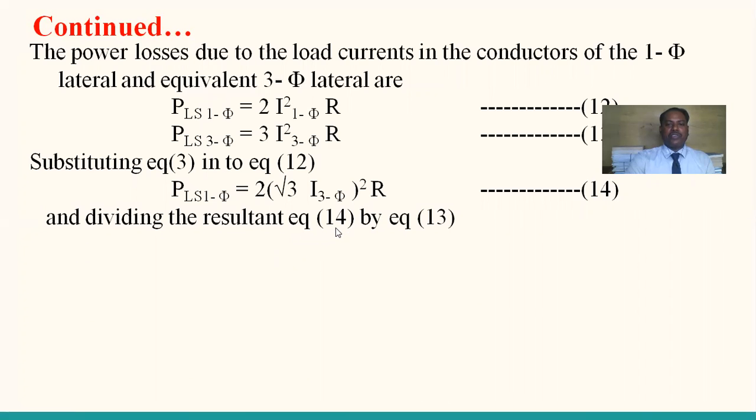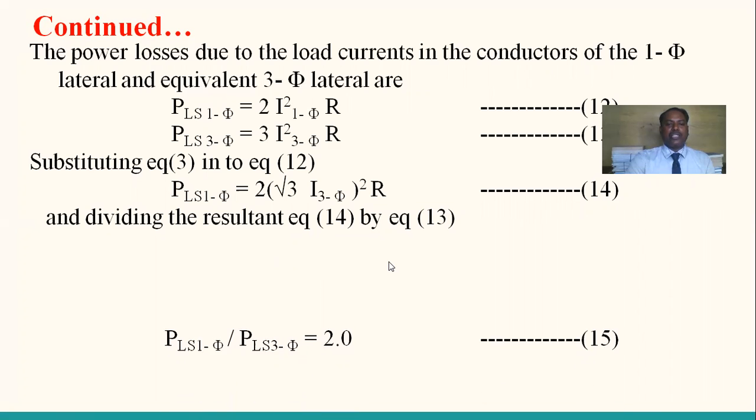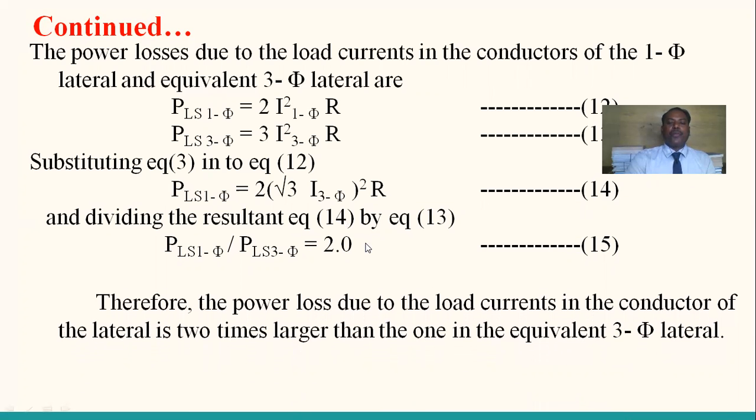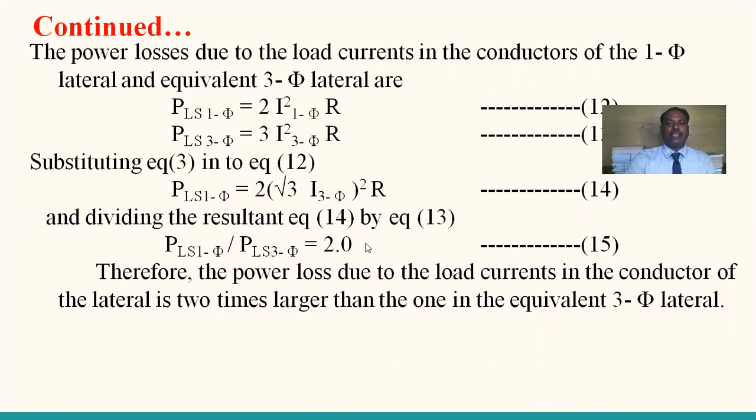Dividing the resultant equation 14 by equation 13, PLS single-phase by PLS three-phase is equal to 2. Therefore, the power loss due to load currents in the conductor of the lateral is 2 times larger than the one in the equivalent three-phase lateral.